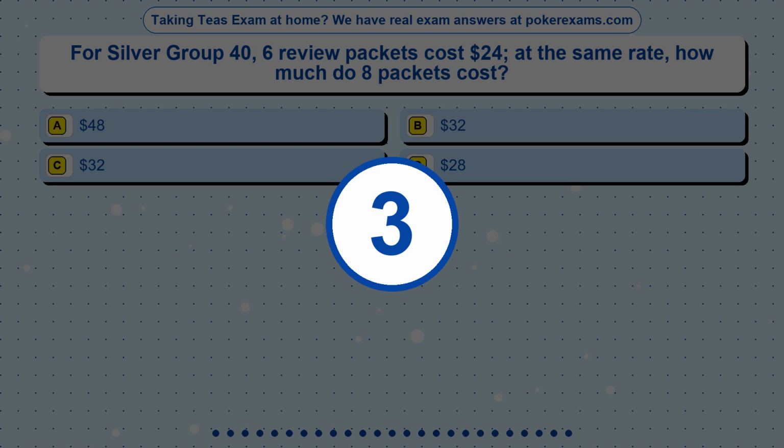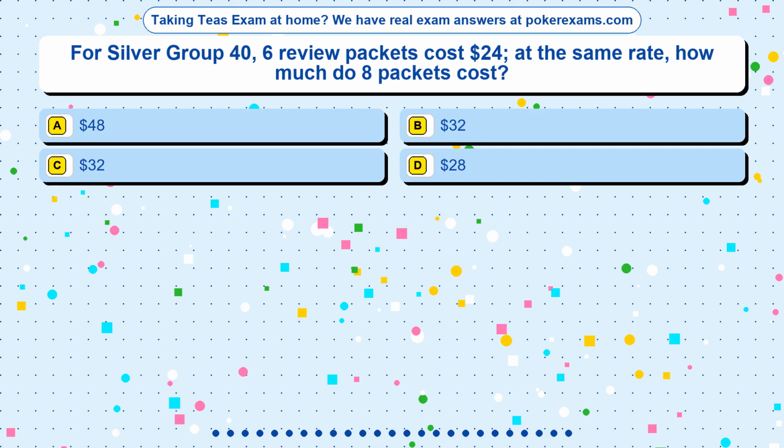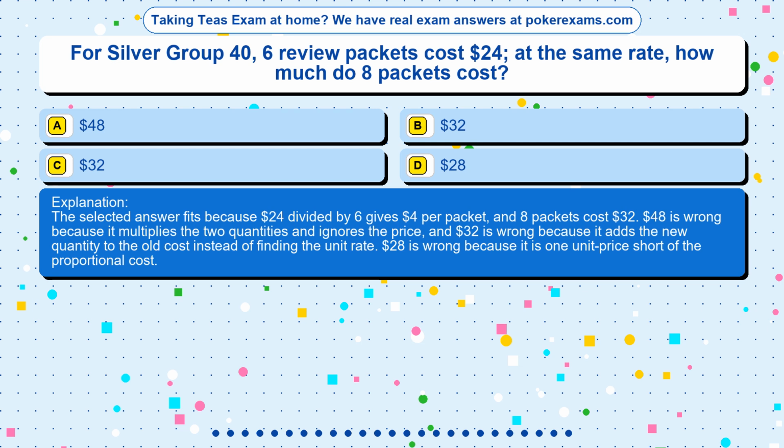The correct answer is option. The selected answer fits because $24 divided by 6 gives $4 per packet, and 8 packets cost $32. $48 is wrong because it multiplies the two quantities and ignores the price, and $32 is wrong because it adds the new quantity to the old cost instead of finding the unit rate. $28 is wrong because it is 1 unit price short of the proportional cost.